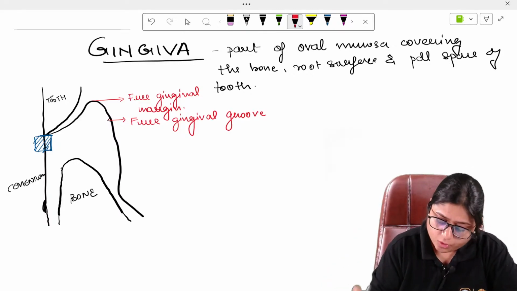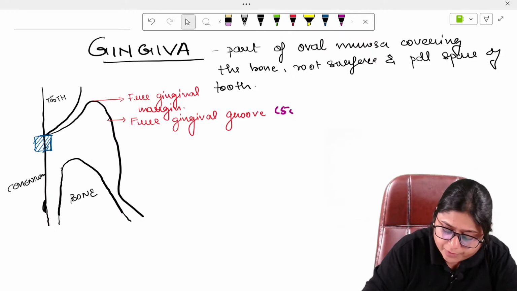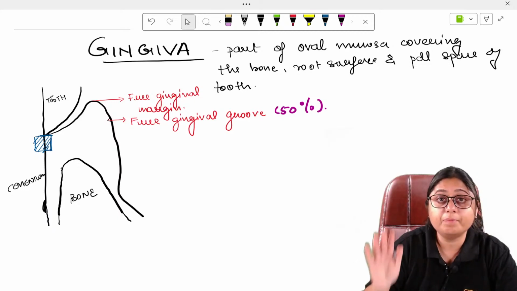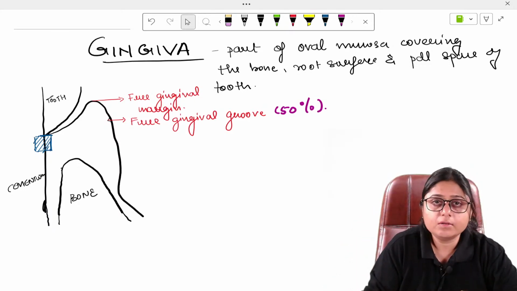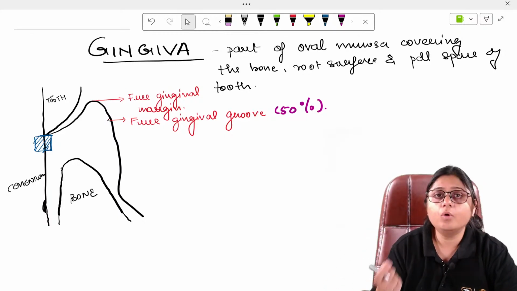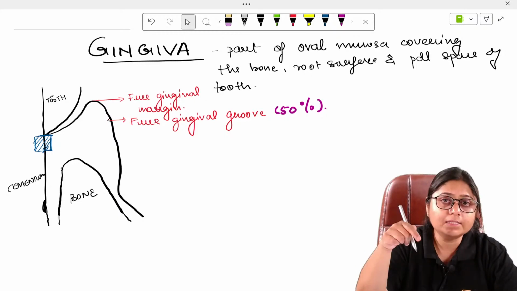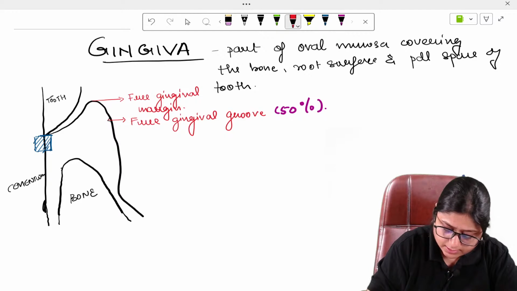So the free gingival groove, this is very important. The free gingival groove is present in 50% of the patients only. In the remaining 50%, how do we determine the location of the free gingival groove? What we do is we take our probe and penetrate the probe inside the sulcus. So where is the sulcus? This is the sulcus, right?